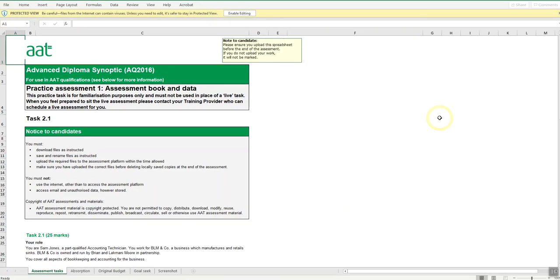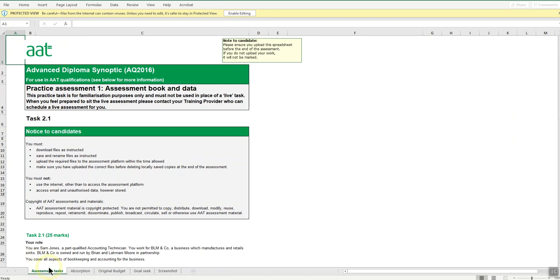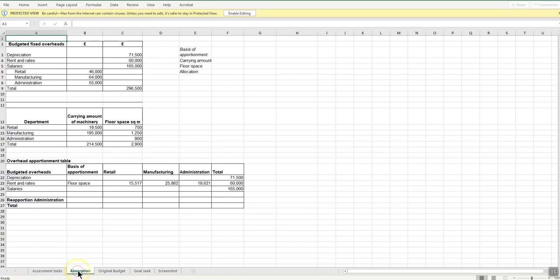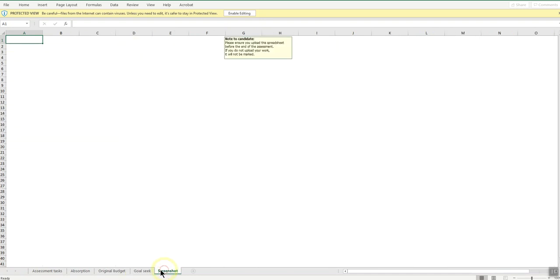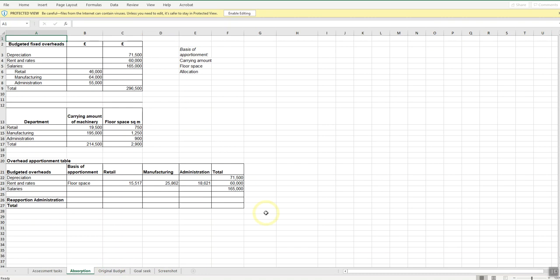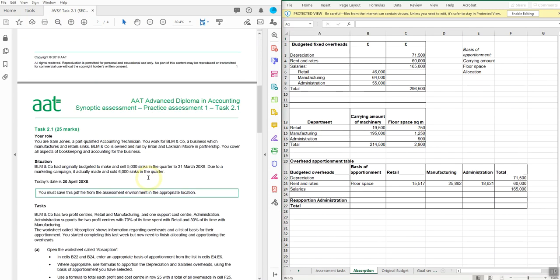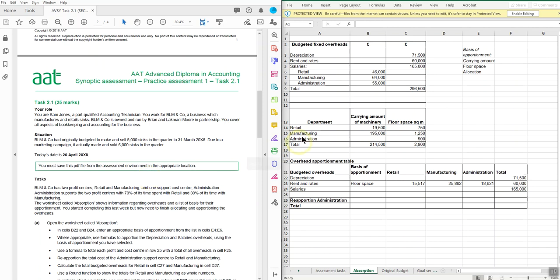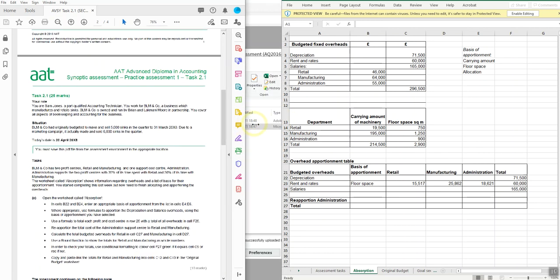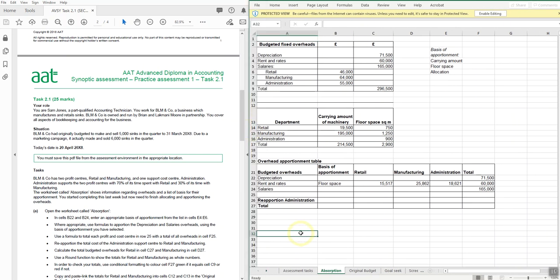If you maximize the spreadsheet, you can, if you prefer, keep switching back between the tasks. So the tasks are included within the spreadsheet, and there's all the sheets that I'm going to need to work on. Or you can place your workbook to one side, and then I've got the PDF with the same instructions in it on the left. So it's pretty much whatever works for you, and you can also resize this ever so slightly just to get maximum Excel on screen.